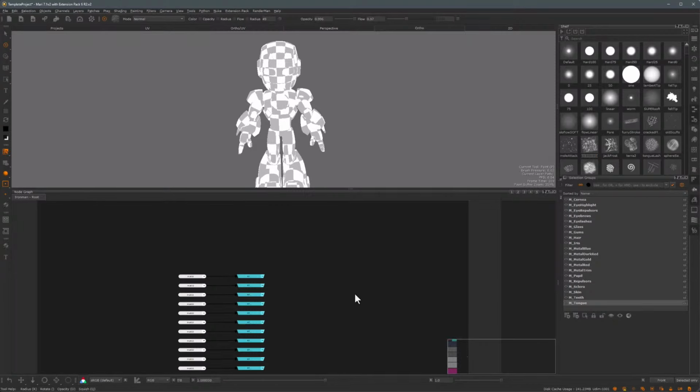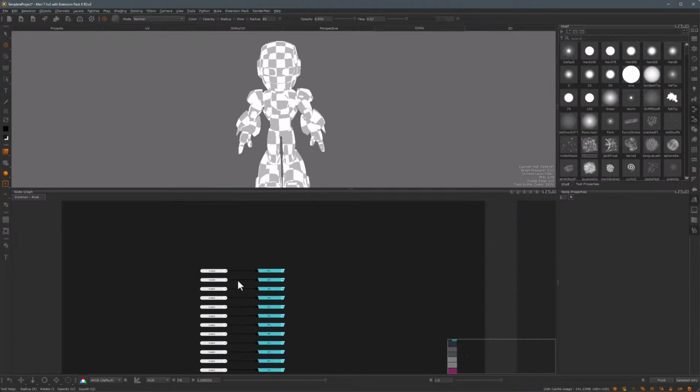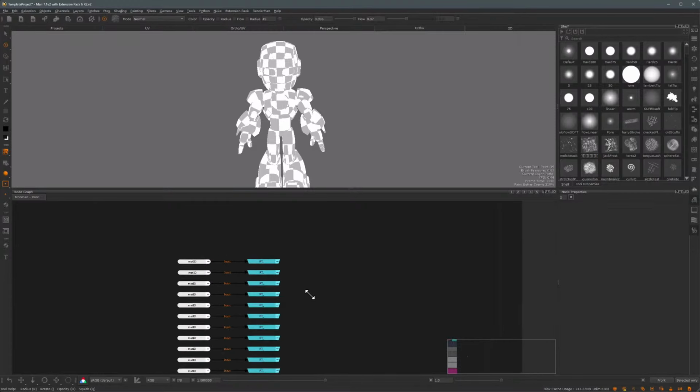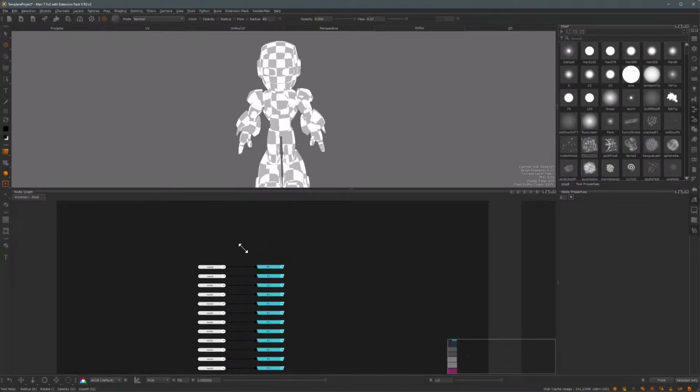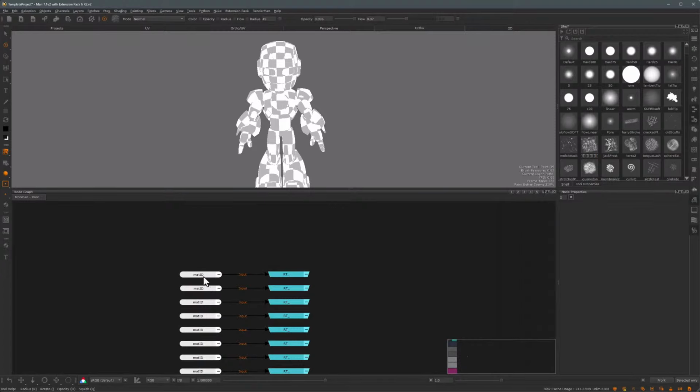So the process has finished, and let's take a look at what it did. The template comes set up with a couple of material ID nodes in here, and if an artist needs more than what's in here based on the number of selection groups that they have, they can certainly create more. But let's just select one that's already created and see what we have. In this drop-down menu, you can see that the tool has created a selection mask for each and every one of the selection groups.